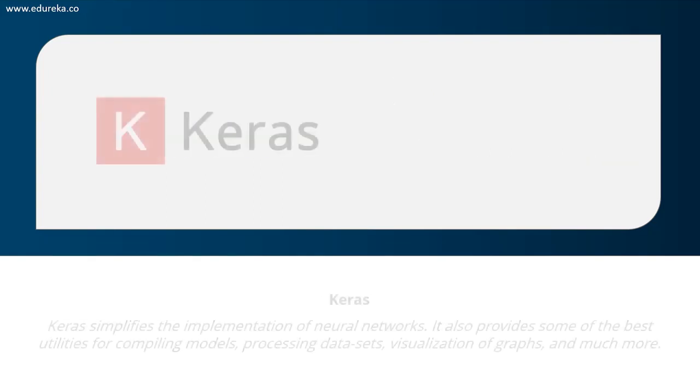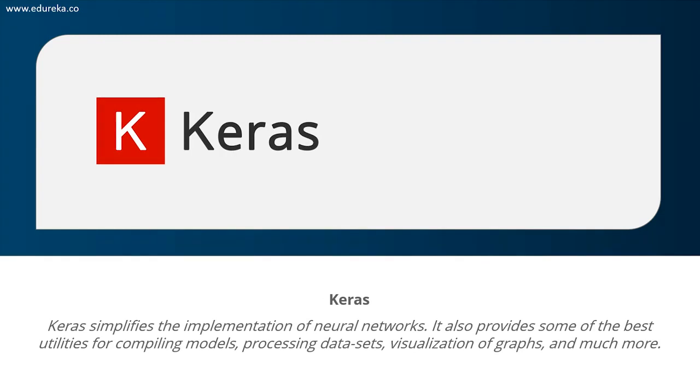Moving on, we have Keras. Keras is considered to be the most popular Python package. It provides some of the best functionalities for compiling models, processing your data sets, and visualizing graphs. It is also popular in the implementation of neural networks. It is considered to be the simplest package with which you can implement neural networks. In fact, in our demo today for deep learning, we'll be implementing Keras in order to understand how neural networks work.